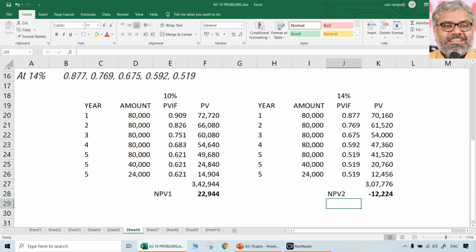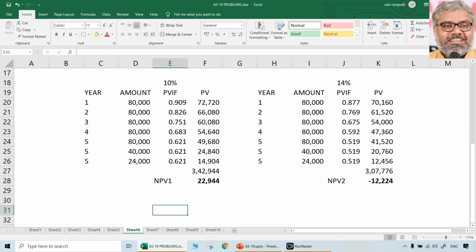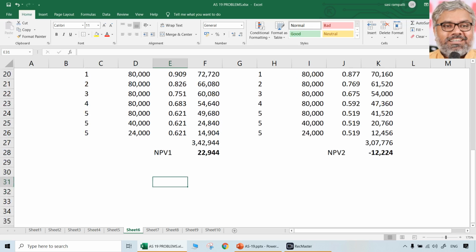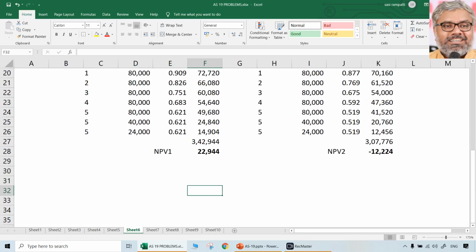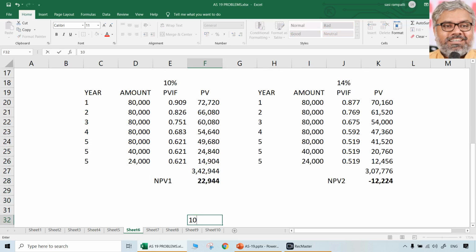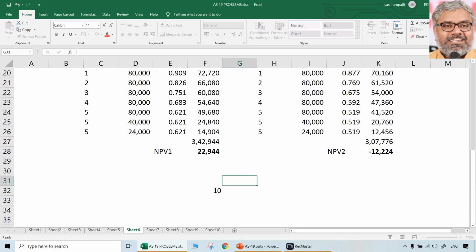Actually at a higher rate, negative NPV. So for calculating IRR, it is better to have one NPV positive, one NPV negative. Then IRR is nothing but lower rate of discount, that is 10 plus NPV 1 divided by NPV 1 minus NPV 2. So what is NPV 1 minus NPV 2? NPV 1 22,944 minus of minus will become plus, that is 35,168.